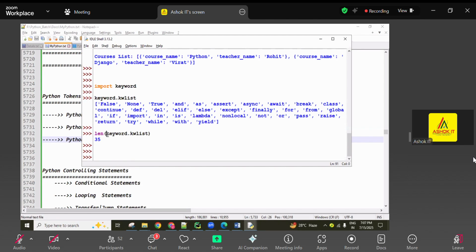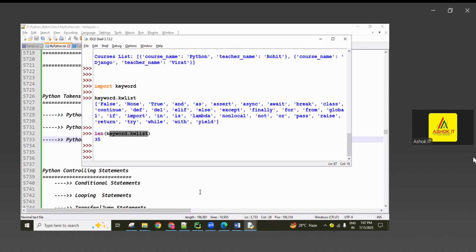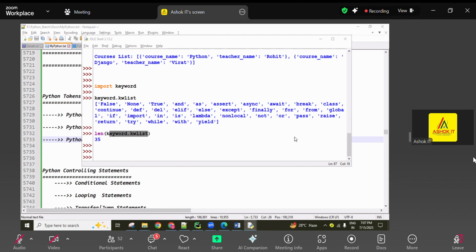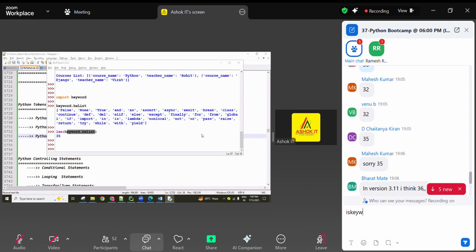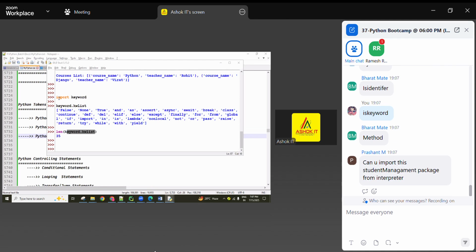Here a lot of questions come up: what is a keyword? What is the purpose of a keyword? Can we use a keyword as an identifier? How to identify whether a given word is a keyword or not? By color. Different IDEs show different colors. Ideally you get this color, but if you are using PyCharm, you do not get this color.